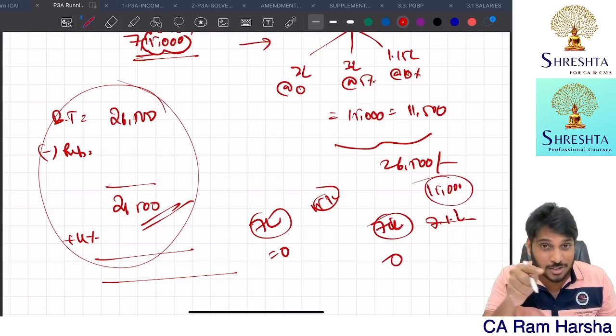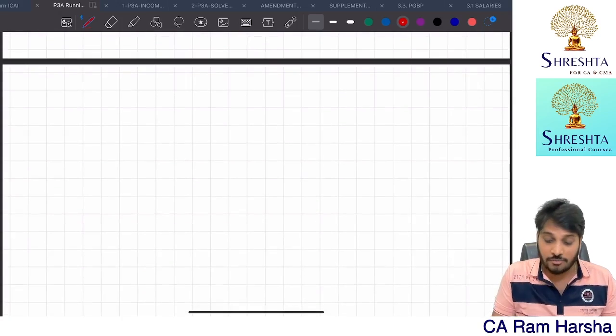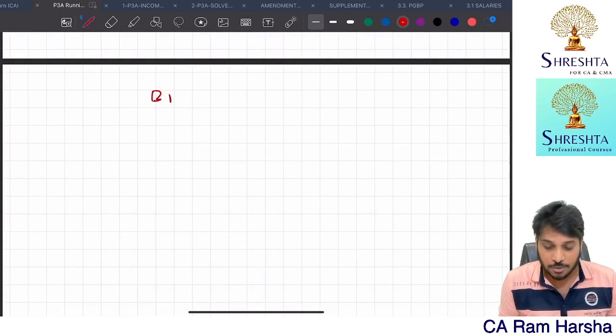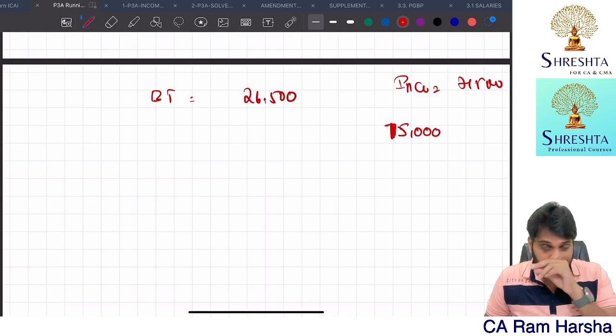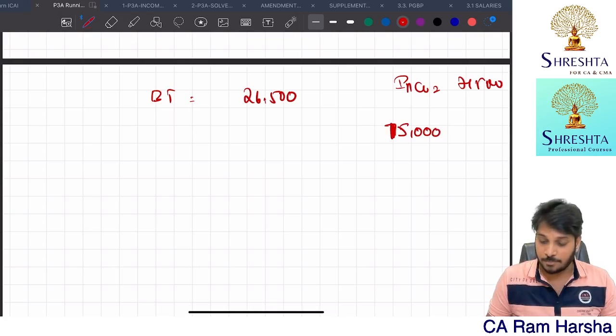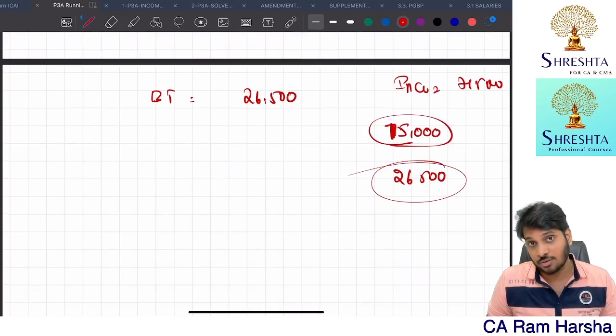That kind of marginal relief concept is brought even in the rebate. So what the department said, okay, fine. Suppose your basic tax is 26,500 and your income is 7,15,000. What is your total income minus 7,15,000? How much tax is the department asking? 26,500. For an extra income of 15,000, the department is asking 26,500.